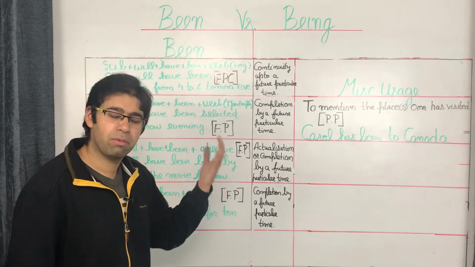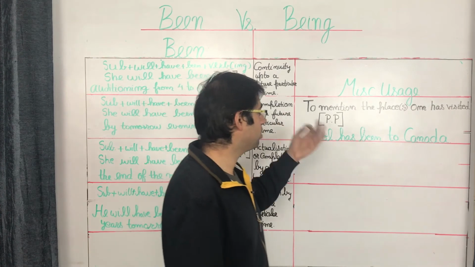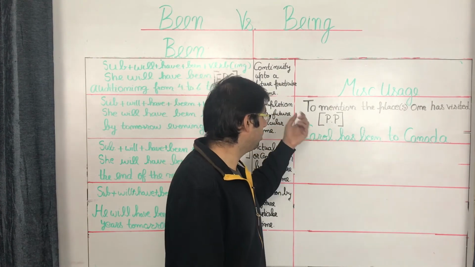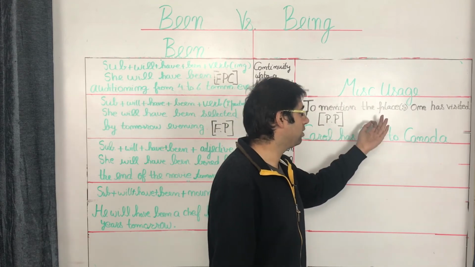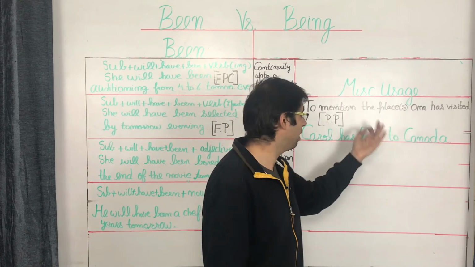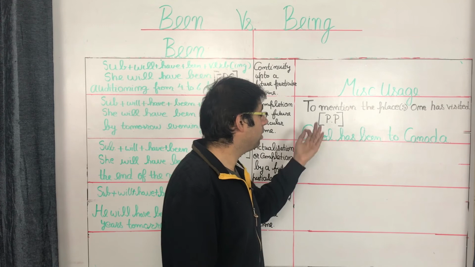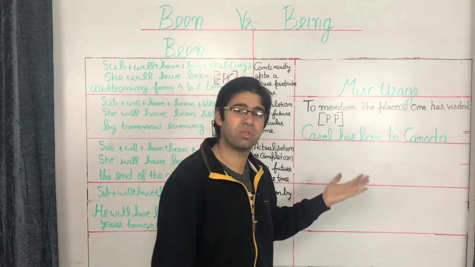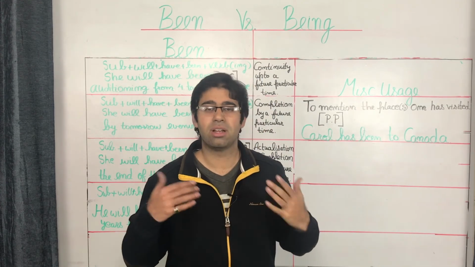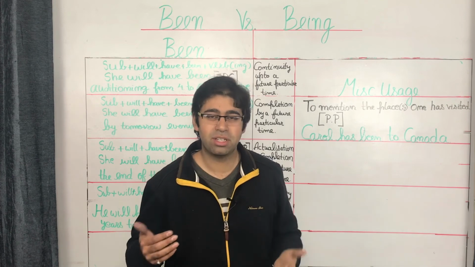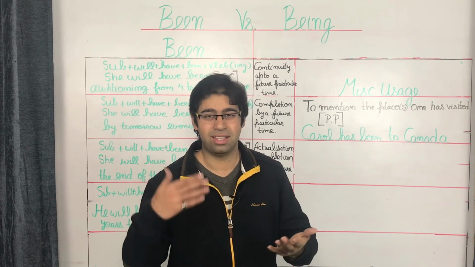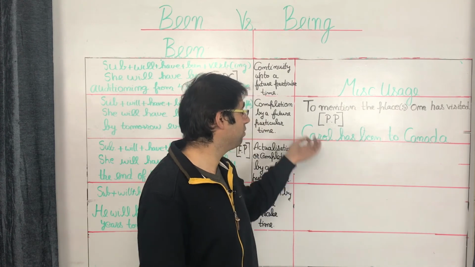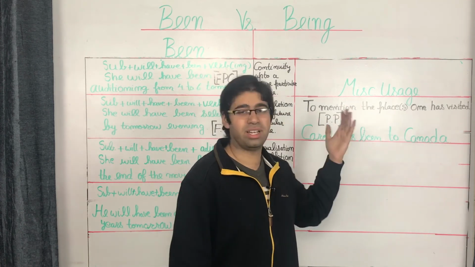But before wrapping up, a very quick note of a miscellaneous usage of been, which is in the present perfect and is used to mention the place or places one has visited. Let's take an example over here, which is Carol has been to Canada. Now this goes on to say that at some point during her life, Carol has made a visit or has seen or had the opportunity to visit Canada. And that's the last usage, the miscellaneous usage, which was to mention the places one has visited.